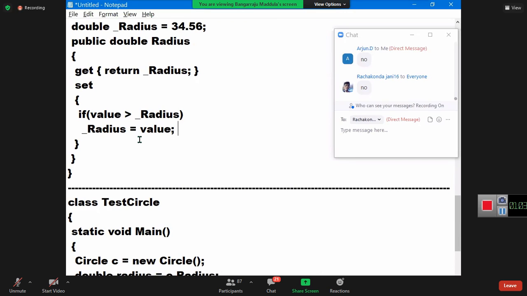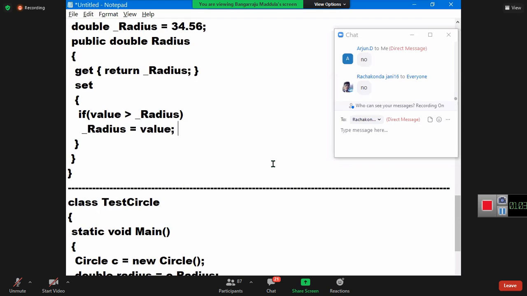Condition writing is important. Any block of code will not execute when we are assigning a value to a field. I repeat, any block of code will not execute when we are assigning a value to a field. But a block of code will execute when we are assigning a value to a field through a property. We are not doing a direct assignment. Property is there, and through the property we are doing it. Are you clear? Understood everyone?